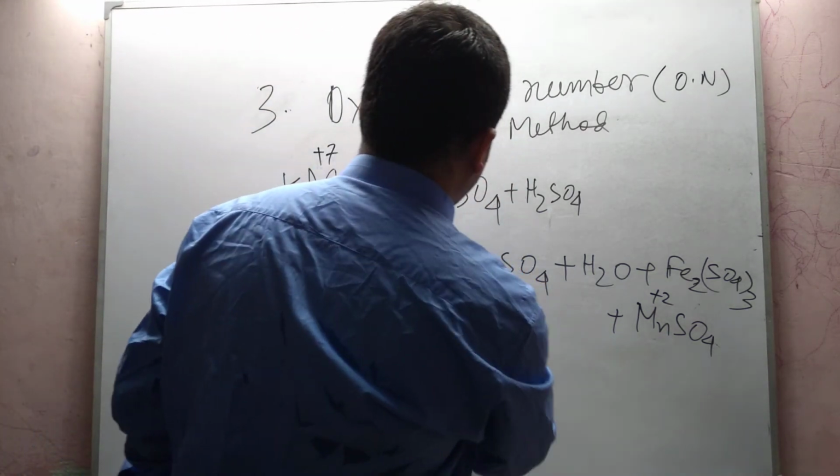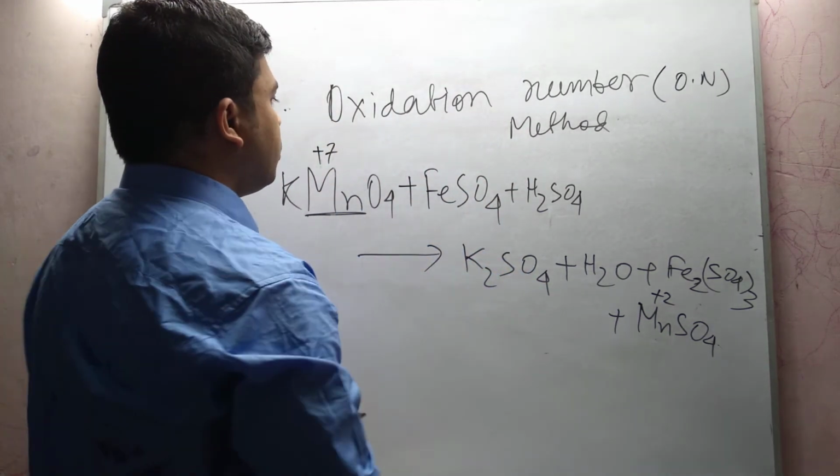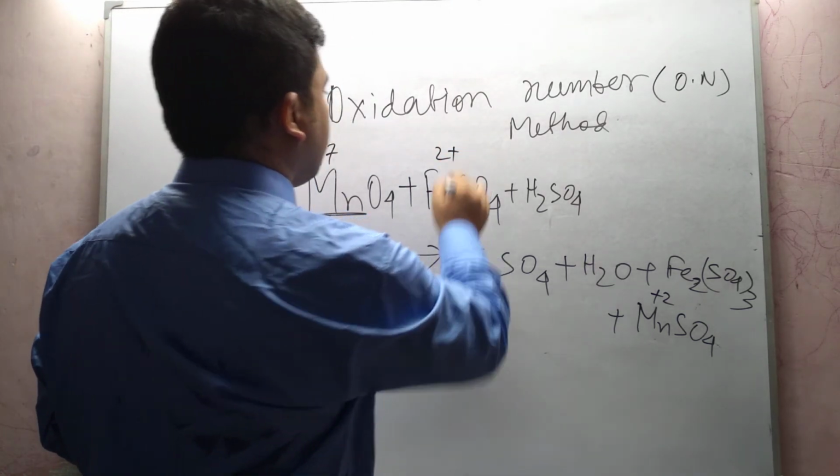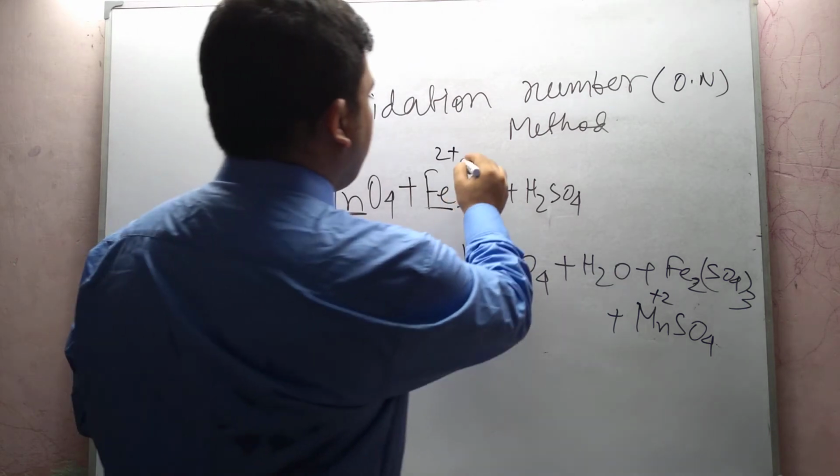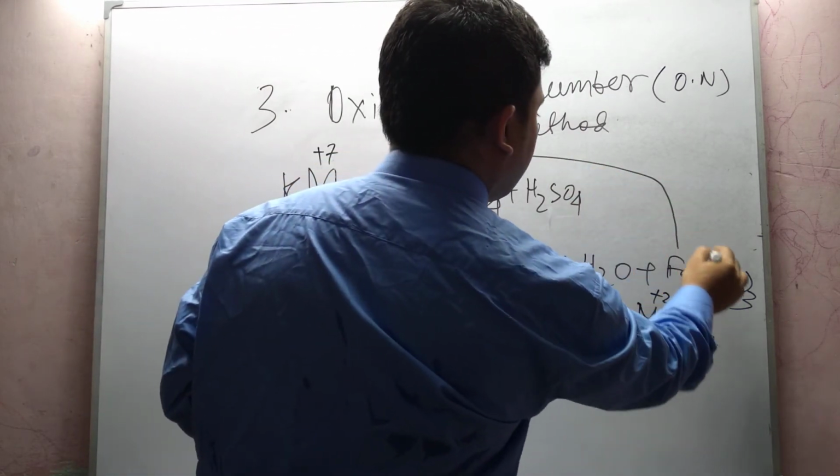Next, we will find our oxidation. See here, the oxidation number of iron is 2+, and from this 2+ it changes to 3+.